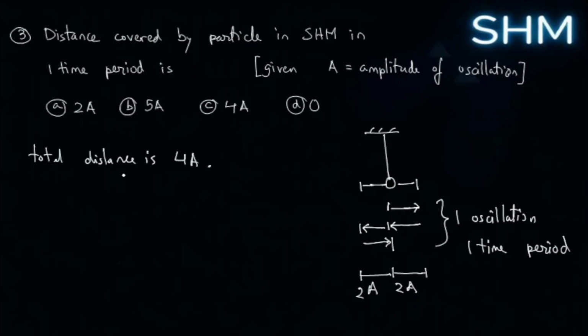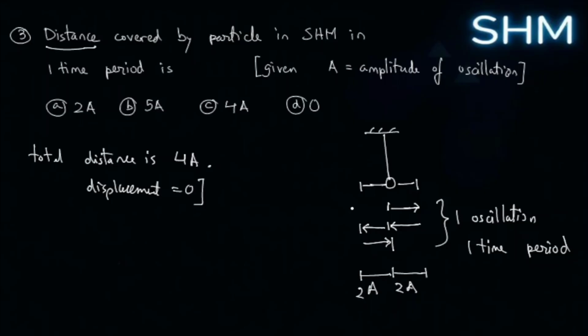But one other way to ask this question is that the distance word will be replaced by displacement. So if it is displacement, then displacement is 0, because ultimately the particle reaches the mean position. So its net change of position is 0.